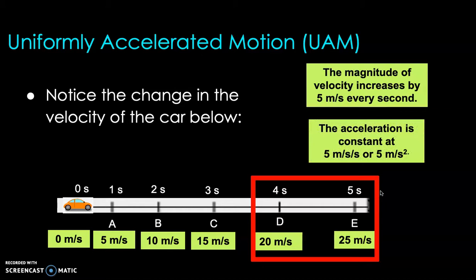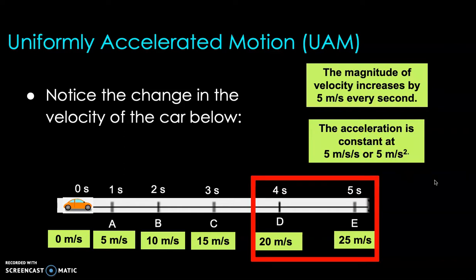In other terms, we can also say that the acceleration is constant at 5 meters per second squared. Because if you still remember, acceleration is the rate of change in velocity per unit time. Therefore, if the velocity increases by 5 meters per second every second, the acceleration is 5 meters per second squared.